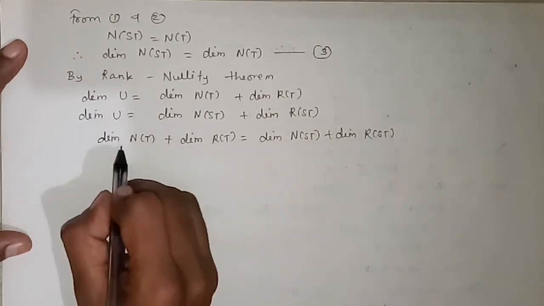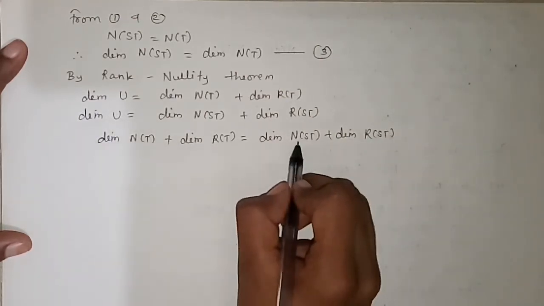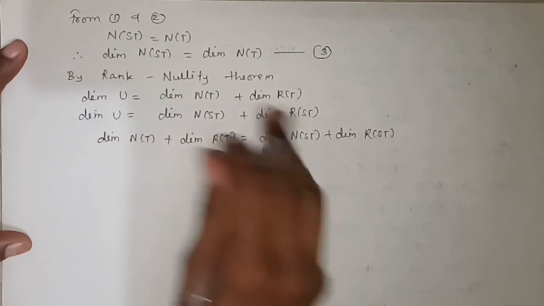So here we have already proved that the dimension of nullity of T and dimension of nullity of ST are equal.